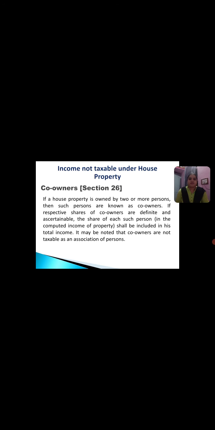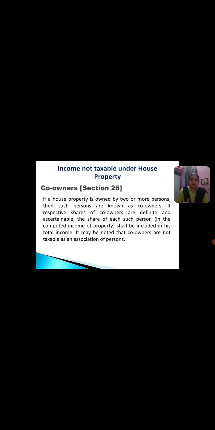So I would like to repeat once again that there are certain cases wherein the house property is owned by two or more persons. In such a case, the people owning the property are called the co-owners. They have equal rights on the particular property based on their share.